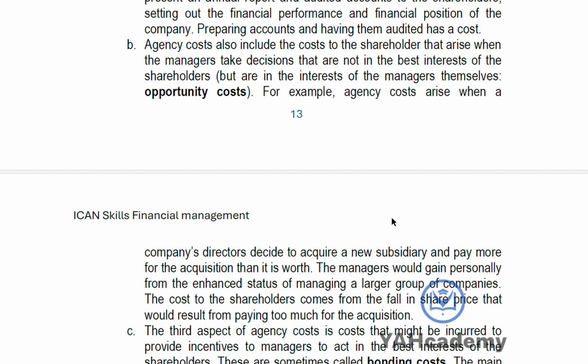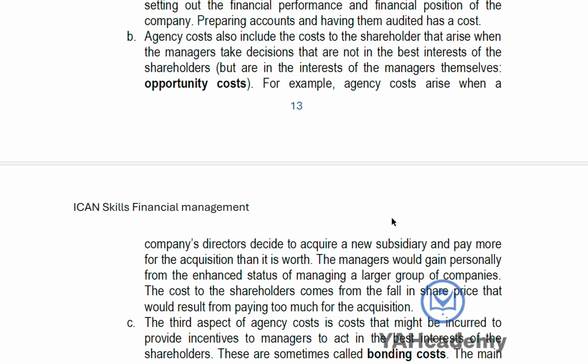So that's also another cost for them. It's the opportunity cost, the cost that will be incurred if managers take decisions that are not in the best interest of the shareholders. They gave an example of a management that might want to acquire a new subsidiary, and they will pay more than the subsidiary is actually worth.